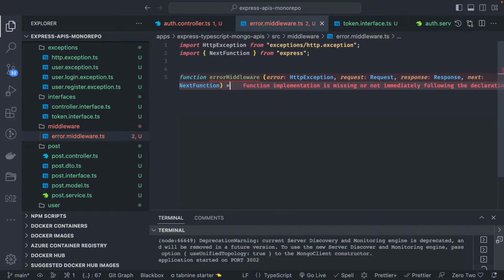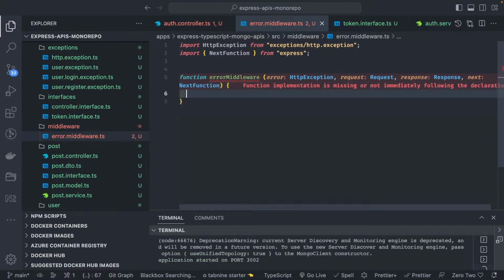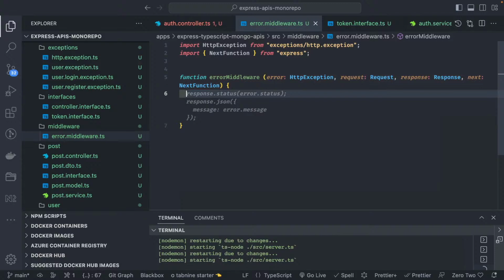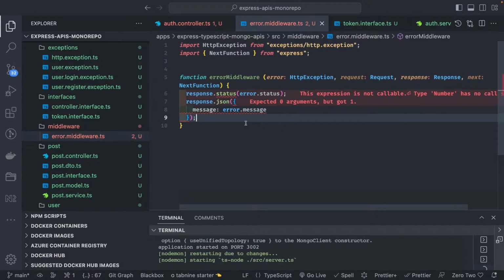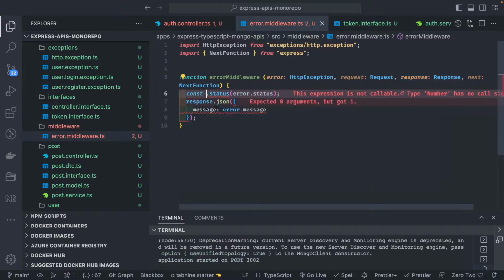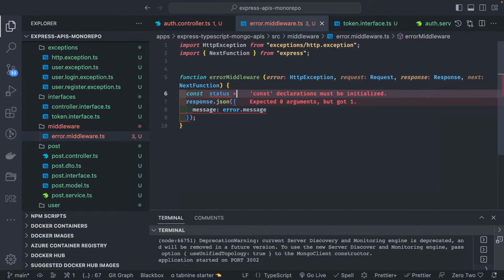So this is a simple function, because a middleware is nothing but a function. This autocomplete looks correct. First of all, we need to get the status, const status. We can get it from the error if it is coming, otherwise we will set our default status to 500.